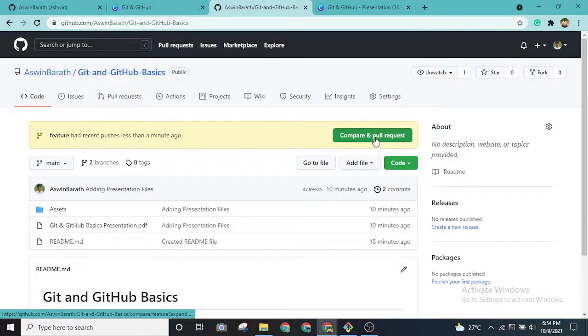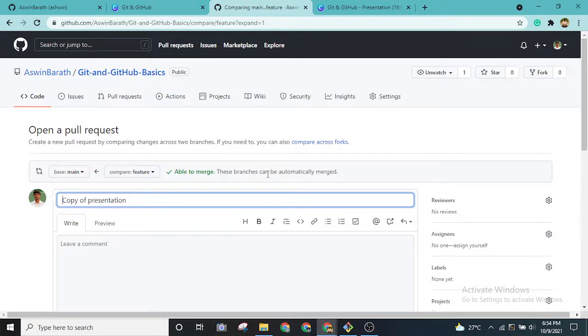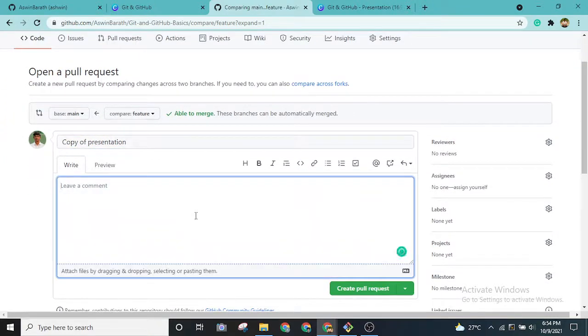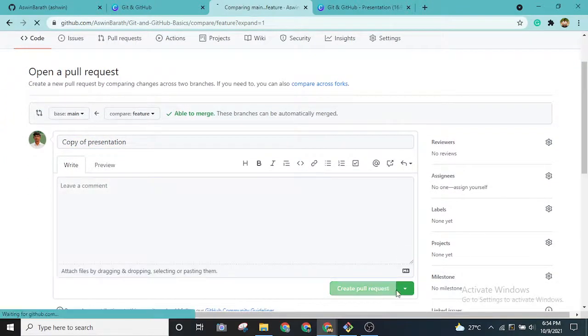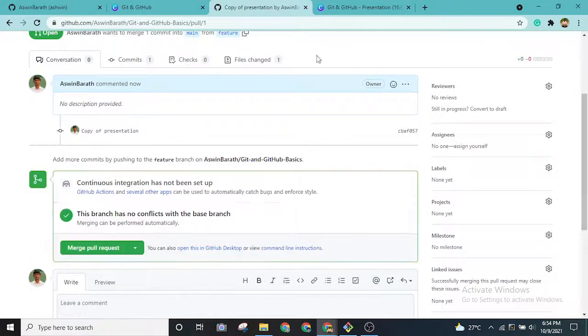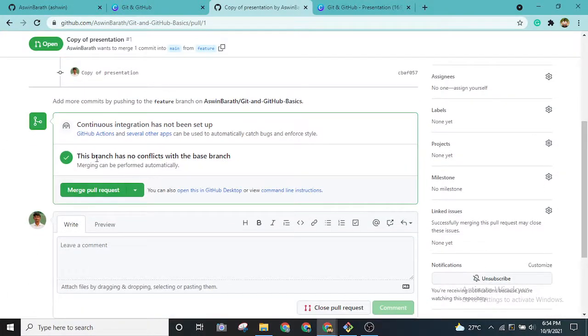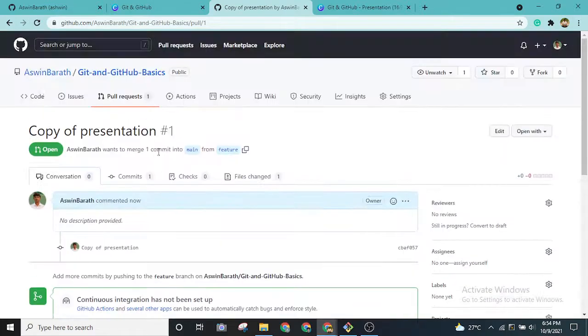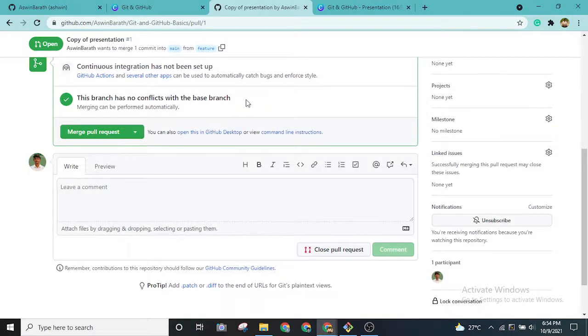When you click this compare and pull request, a pull request is nothing but us requesting the main branch to pull the changes from the feature branch. Can you understand? It will merge our feature branch into our main branch. When I create this pull request, GitHub will check whether there are any conflicts, whether any changes will affect things when we push. And it is saying that this branch has no conflicts with the base branch.